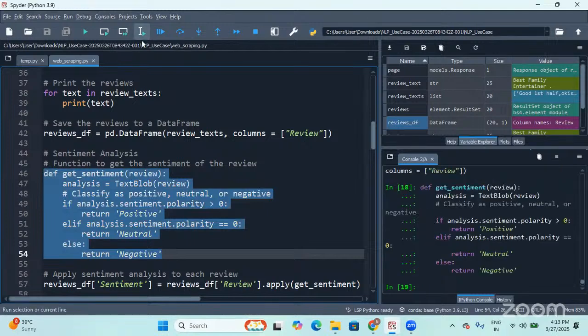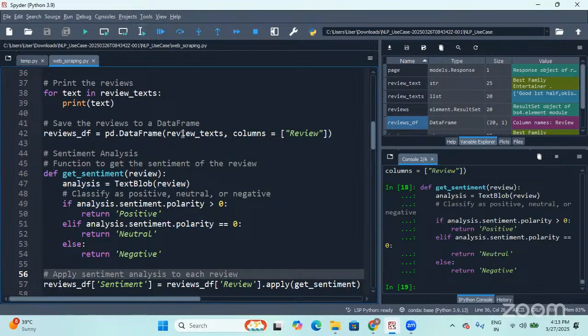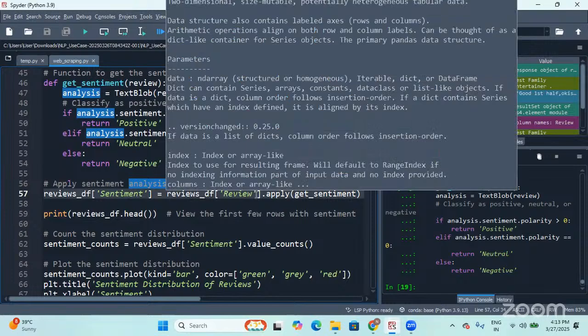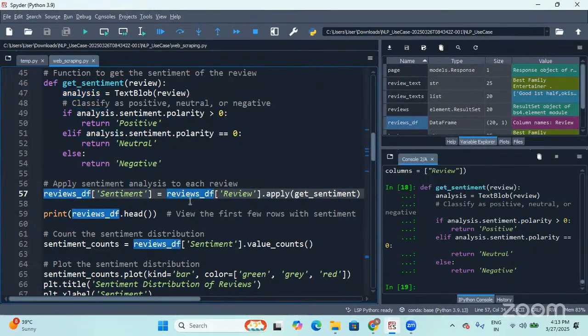Done? Yes. Now, I'll pass all the reviews that we have in this data frame. This is the data frame, right? reviews_df. Within this data frame, we have the column review, and I'm going to apply the function on it. Using the apply function, I'm going to apply the custom defined function, and the results I'm going to store in a new column. Within the same data frame, I'm going to create a new column, and it is named sentiment.